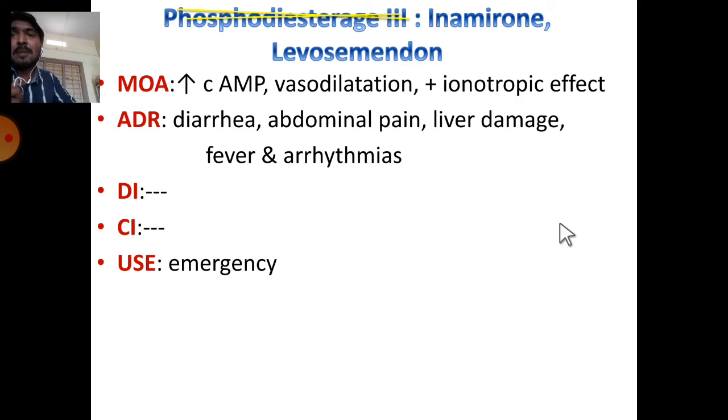Now, phosphodiesterase enzyme 3 inhibitors: inamrinone, milrinone, levosimendan. These drugs improve the availability of cyclic AMP by inhibiting phosphodiesterase enzyme 3. This enzyme degrades cyclic AMP, so that degradation is inhibited. This leads to the availability of more and more cyclic AMP. Cyclic AMP causes a positive inotropic effect, and it also causes vasodilatation. Adverse reactions are diarrhea, abdominal pain, liver damage, a little bit of fever, not severe fever, and arrhythmias. There are no specific adverse drug interactions.